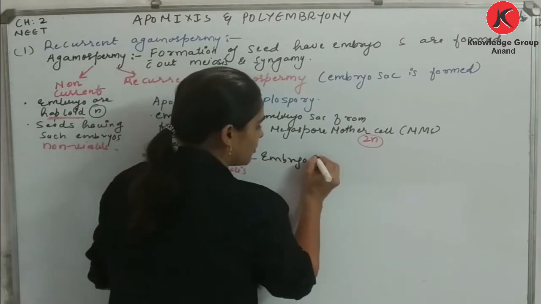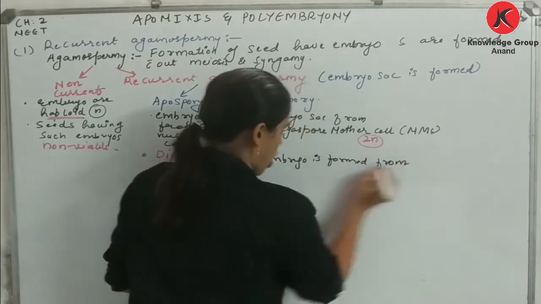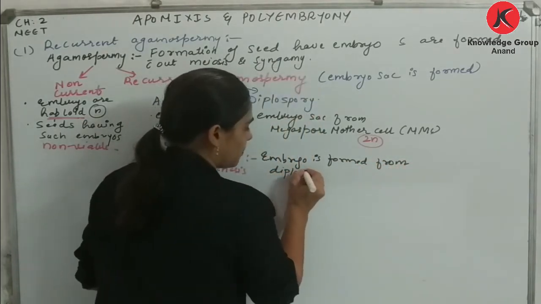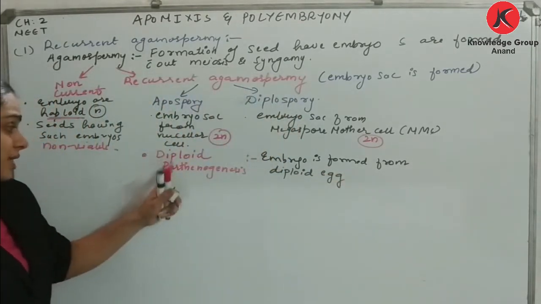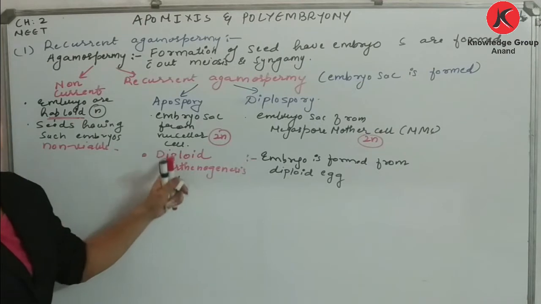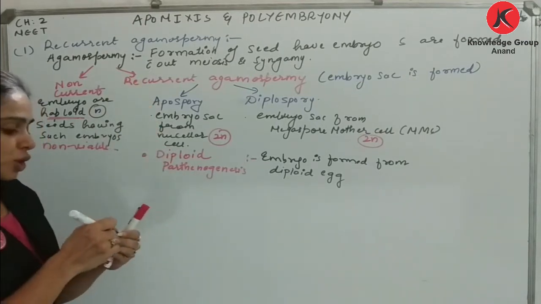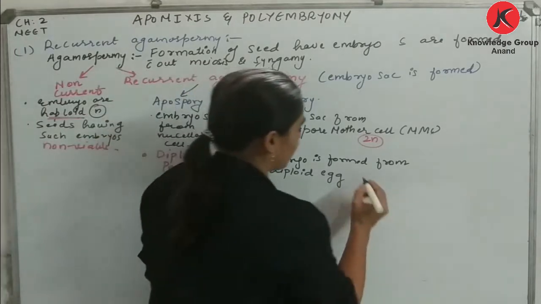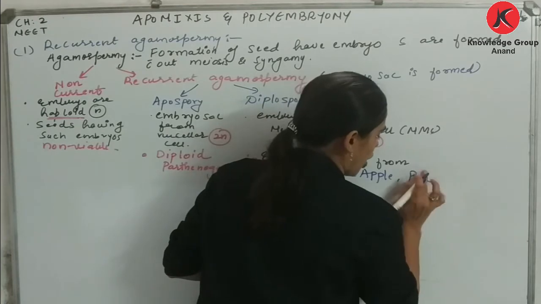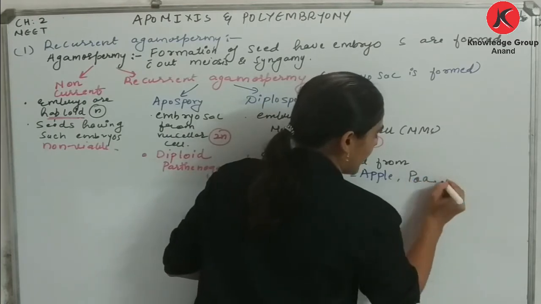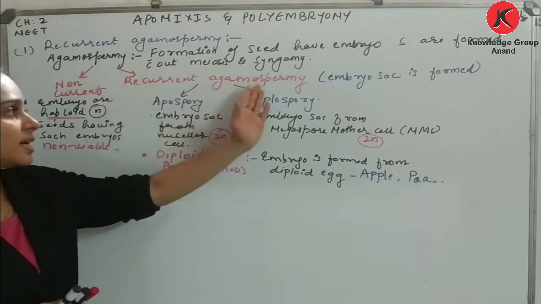Here, embryo is formed from diploid egg. Am I clear? Then I am going to say it is diploid parthenogenesis. Again, it comes under this only. Examples are apple, with diploid parthenogenesis, and Poa. Am I clear? So I hope you understood recurrent agamospermy.